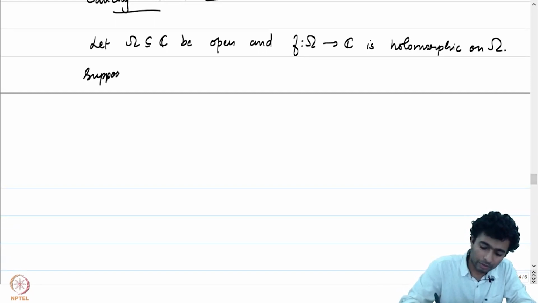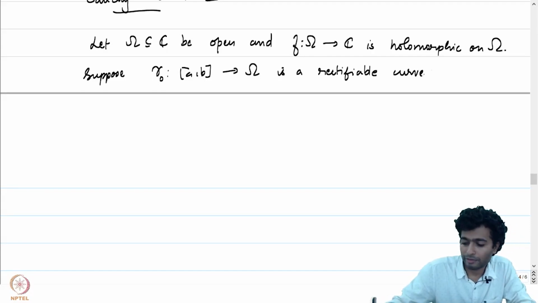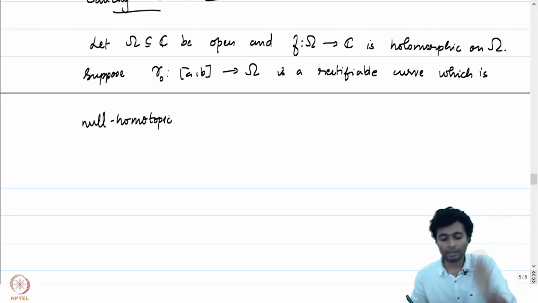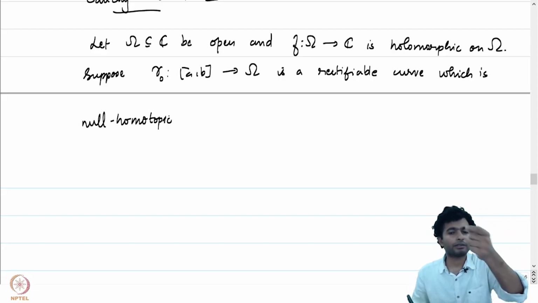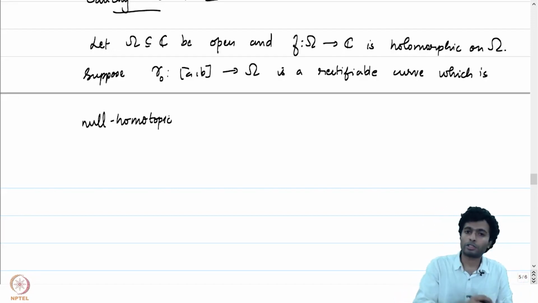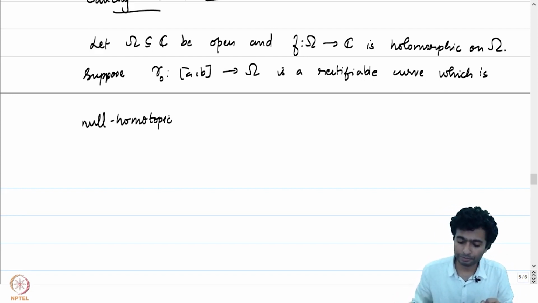Suppose gamma 0 from AB to omega is a rectifiable curve which is null homotopic. Recall that a curve is said to be null homotopic if it is homotopic as closed curves to the constant curve based at the starting point of gamma 0.